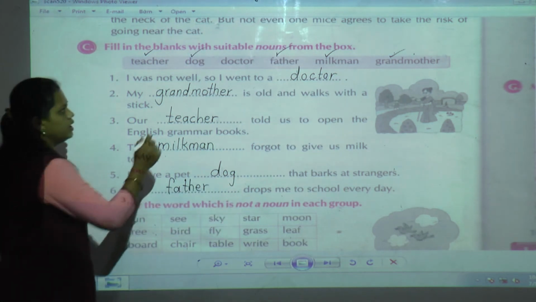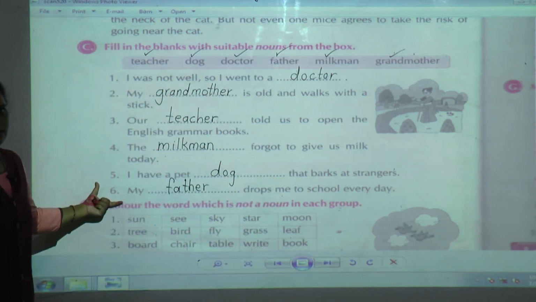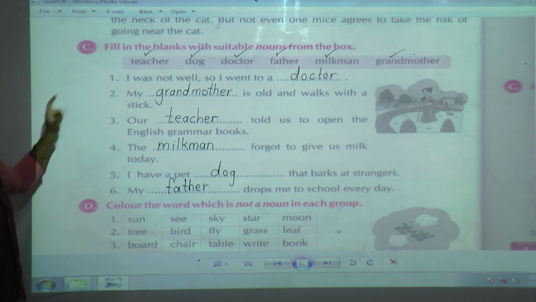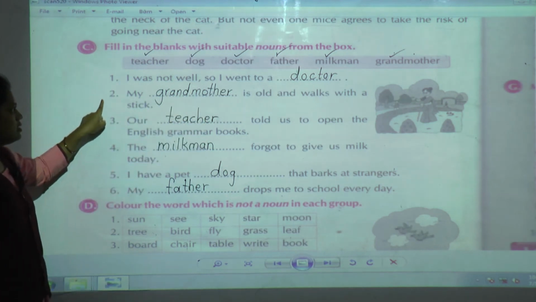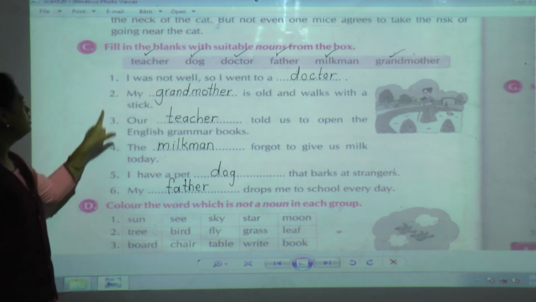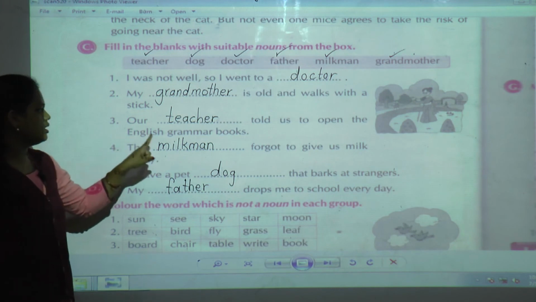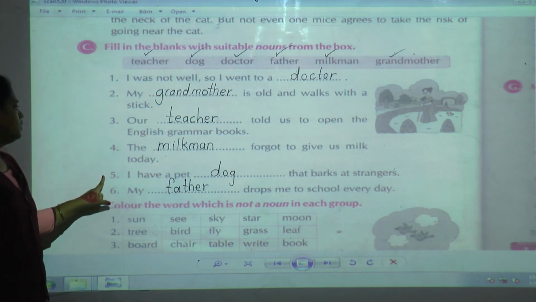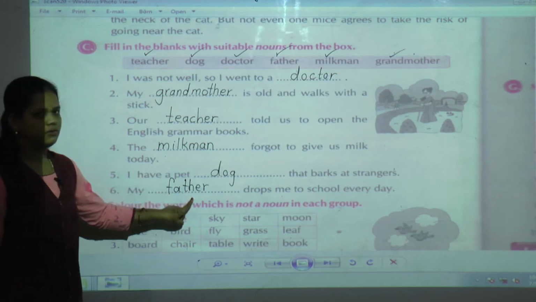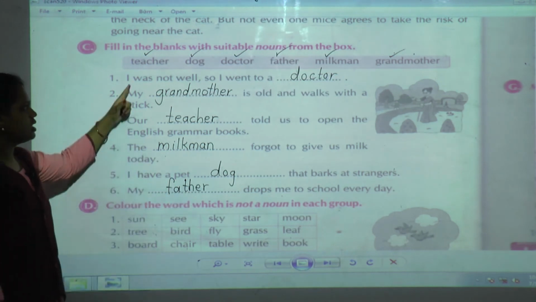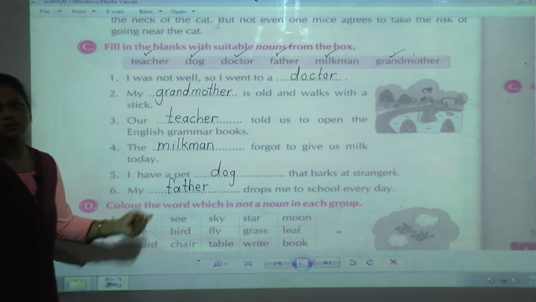Okay. With the help of this, what have we done? We have completed these sentences. First one answer is doctor. Second one answer is grandmother. Third one answer is teacher. Fourth one answer is milkman. Fifth one answer is dog. And sixth one answer is father. Okay. These are all nouns.